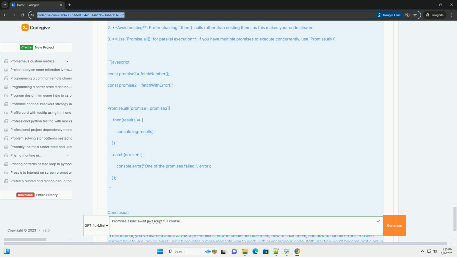8. Best practices. 1. Always handle errors, use .catch for promises and try/catch for async/await. 2. Avoid nesting, prefer chaining then calls rather than nesting them, as this makes your code clearer. 3. Use Promise.all for parallel execution. If you have multiple promises to execute concurrently, use Promise.all.